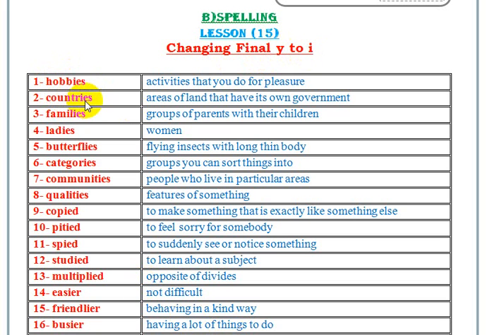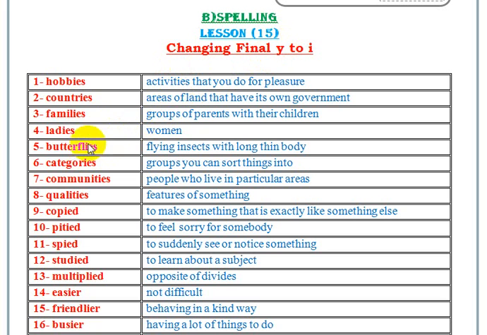Also here, countries: one country, C-O-U-N-T-R-Y. Two countries or three countries, plural, C-O-U-N-T-R-I. We changed Y into I and we put ES for plural. So these all end in I-E-S.